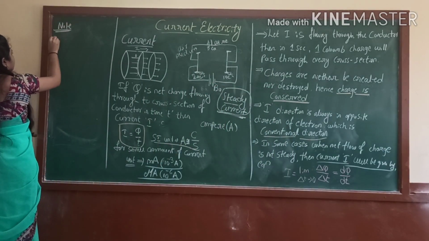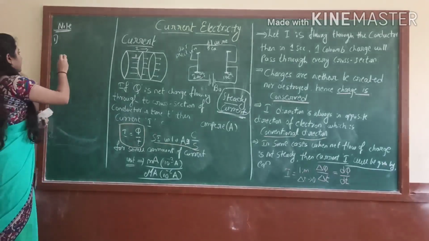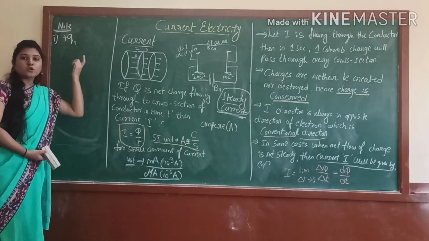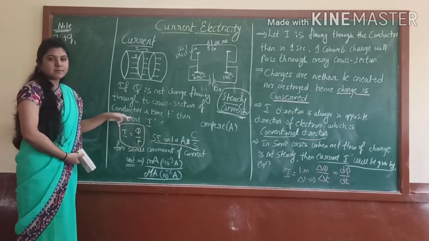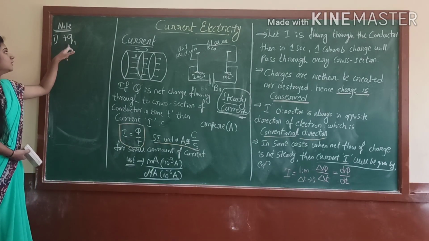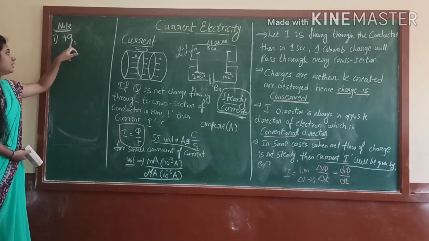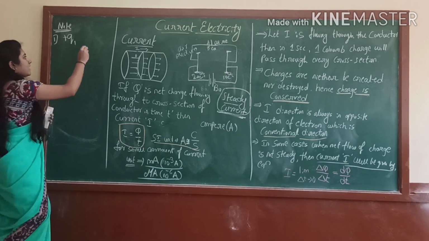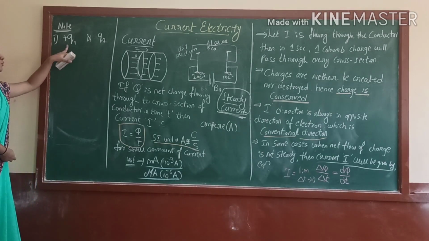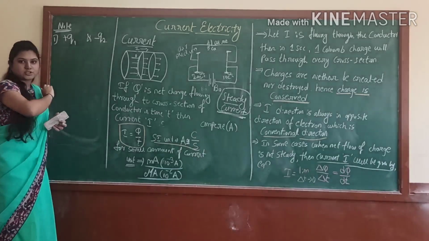Here, in the first case, consider two charges. One will be Q1. We know that the net amount of charge we can write as capital Q. But when we consider single charges, at that time we have to denote it with the letter small q. Right? Here I want two charges, that's why I am considering Q1 and Q2. So here this Q1 has a positive charge and Q2 has a negative charge, right?